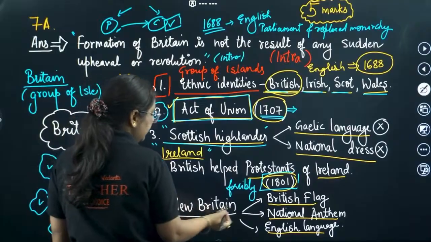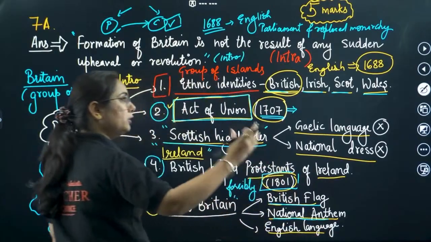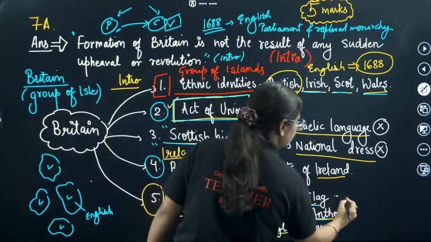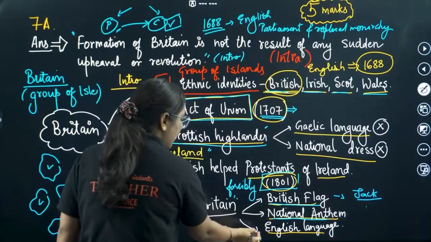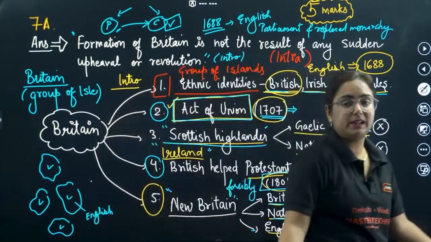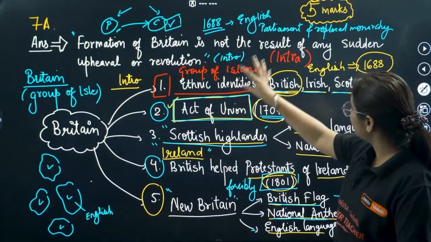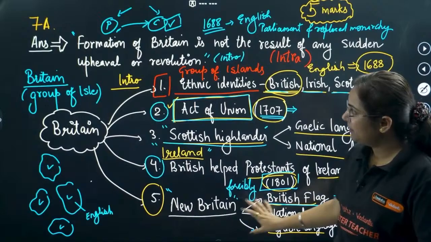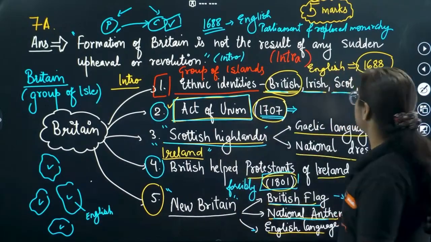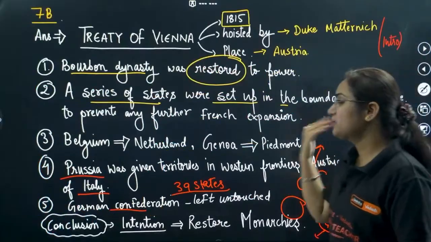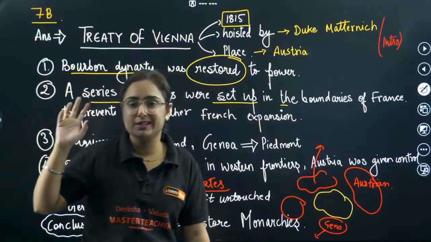The new Britain introduced a new flag, and a new national anthem, God Save Our Noble King. The Union Jack, I guess I'm missing this name. And the English language was forcibly asked to be spoken by the people. Right? I know this looks like, ma'am, what is this? But my dear students, everything is in one page. Matter solved.